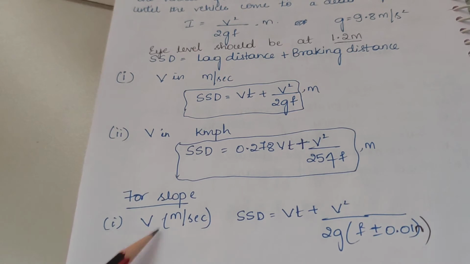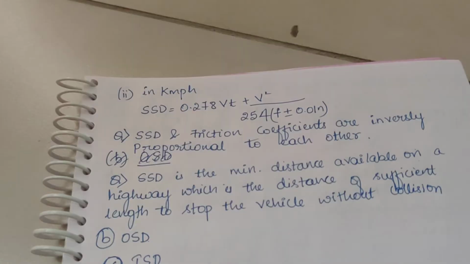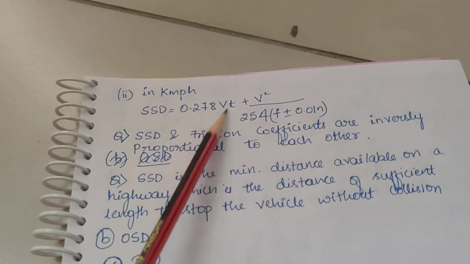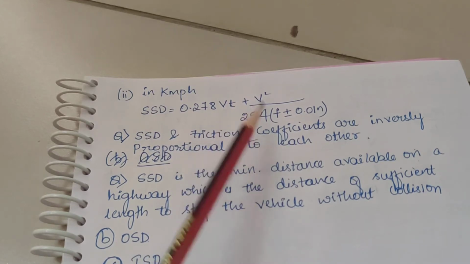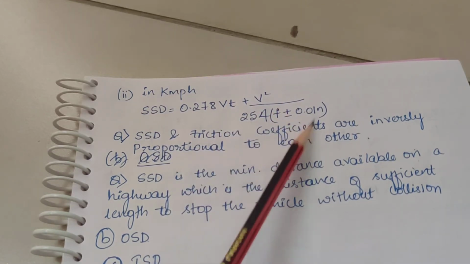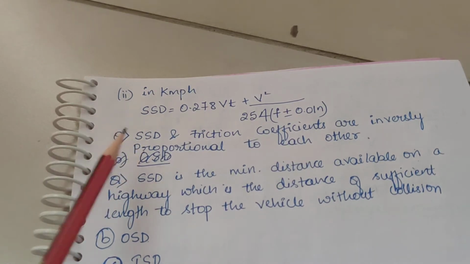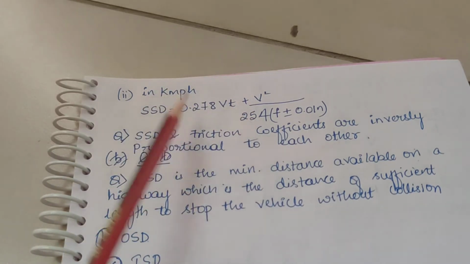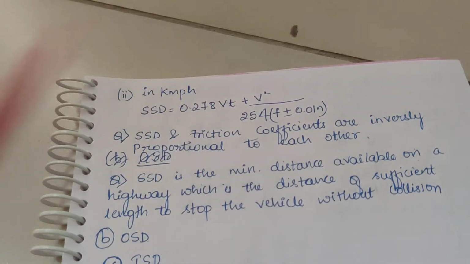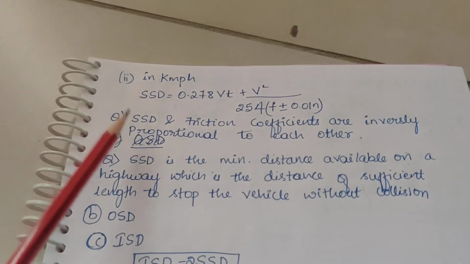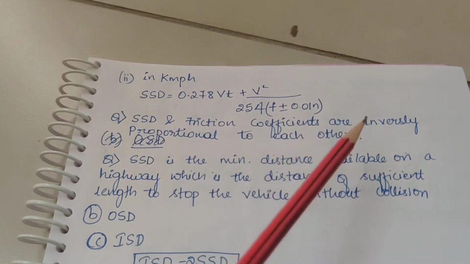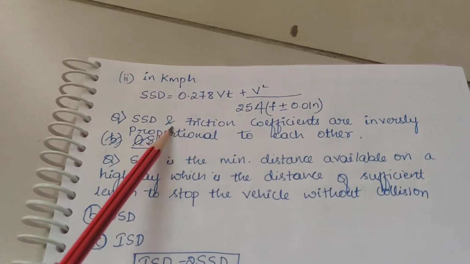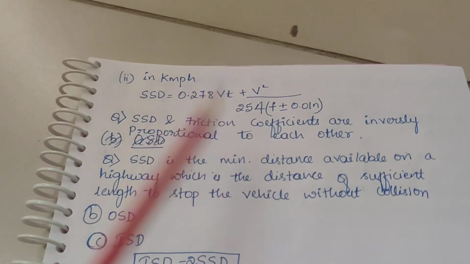If V is in kilometer per hour, stopping sight distance is equal to 0.278 Vt plus V square divided by 254 f plus or minus 0.01 N. So this is about the stopping sight distance formulas, which is important in solving the problems. Now, one question they have asked: stopping sight distance and friction coefficient are inversely proportional to each other. If you want to apply brakes, it is inversely proportional to friction coefficient.